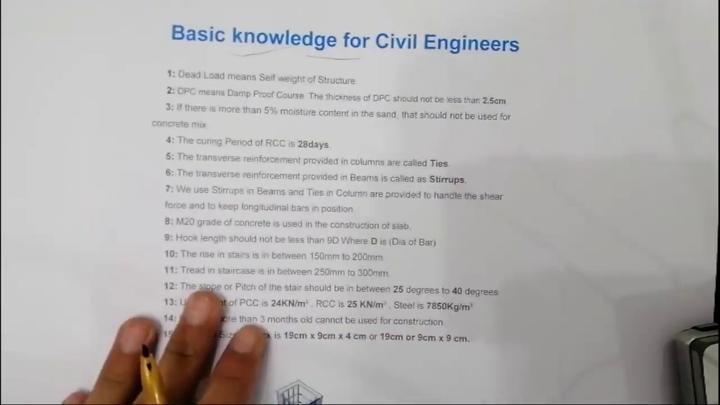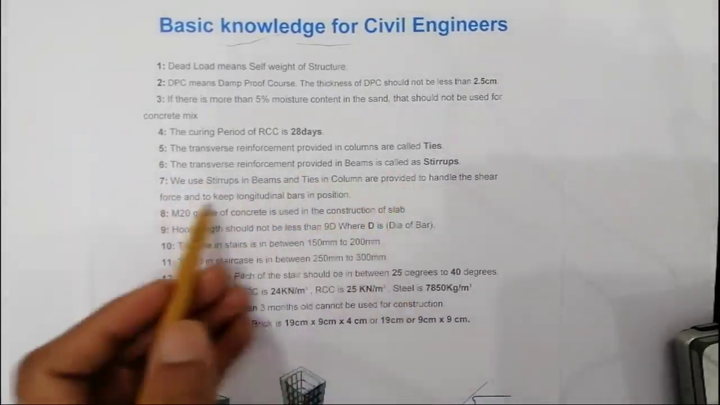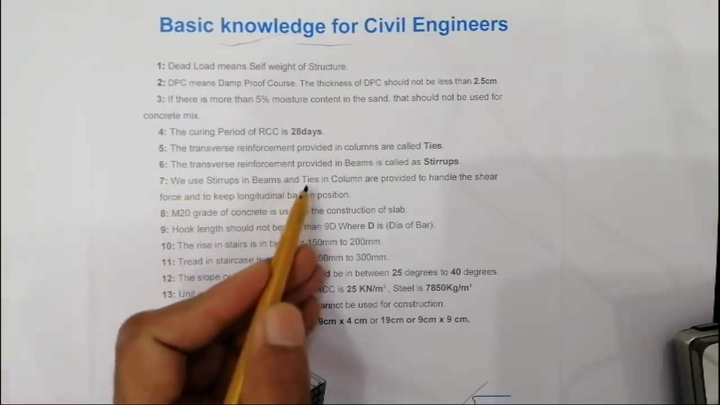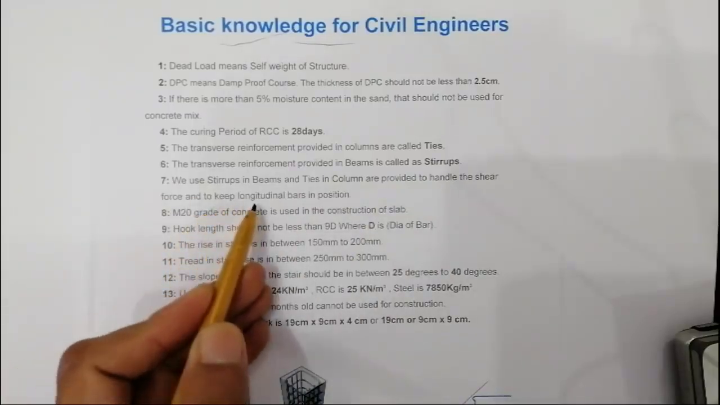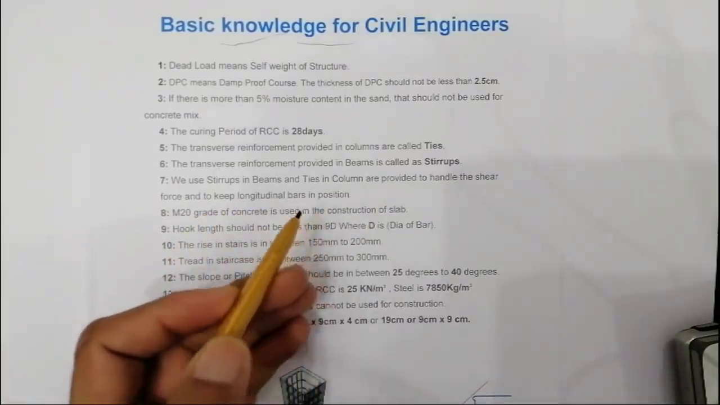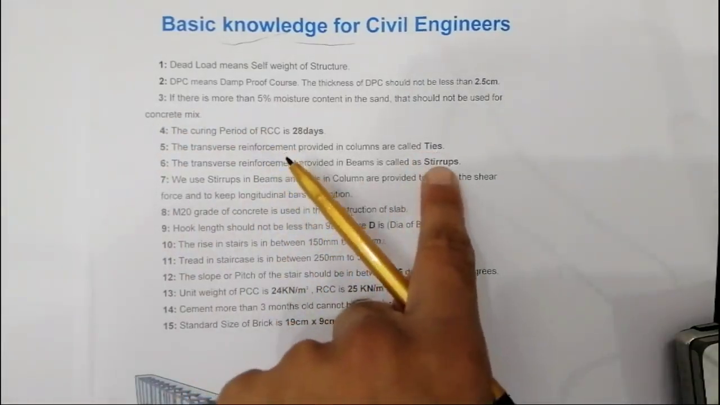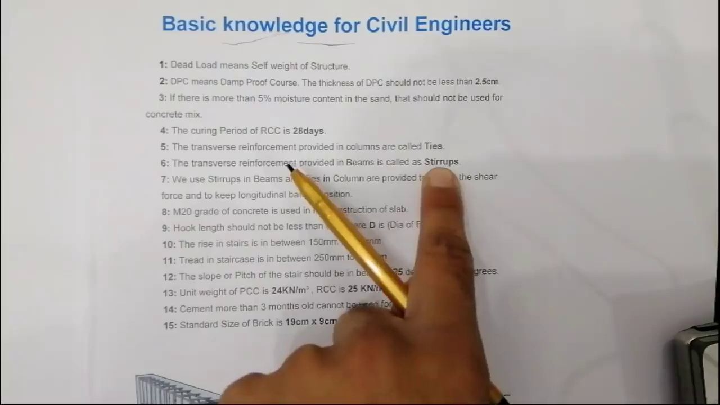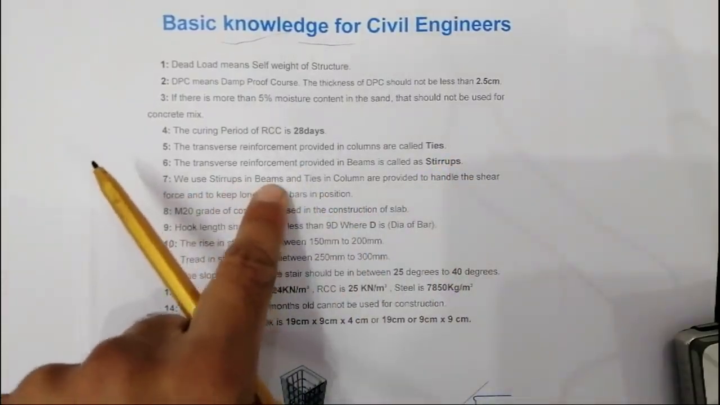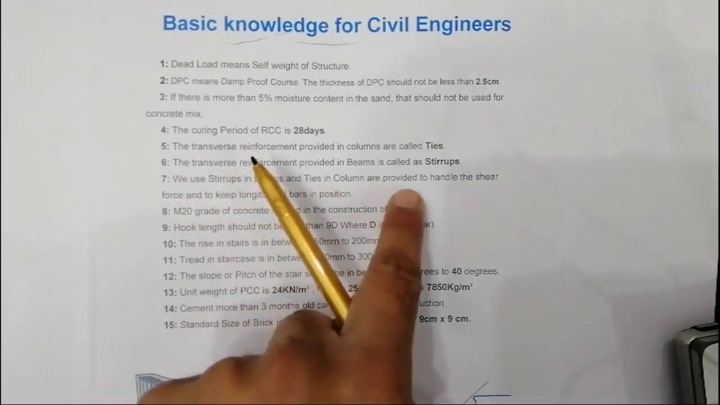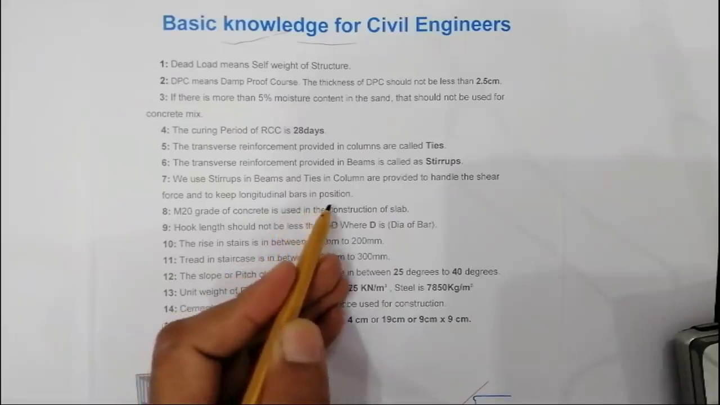Now, we use stirrups in beams and ties in columns to handle the shear force and to keep the longitudinal bars in position. So it's a very important question. That's why we use ties in columns and stirrups in beams. So remember that we use stirrups in beams and ties in columns to handle the shear force and to keep the longitudinal bars in position.